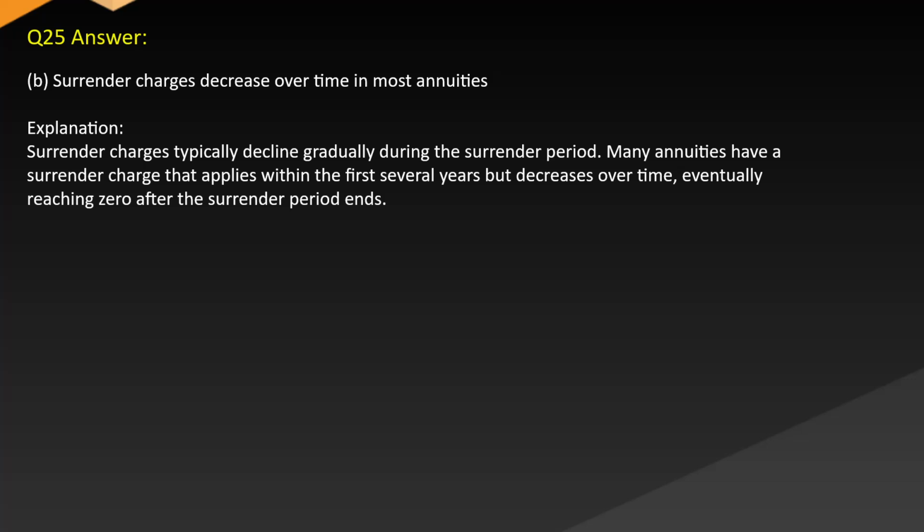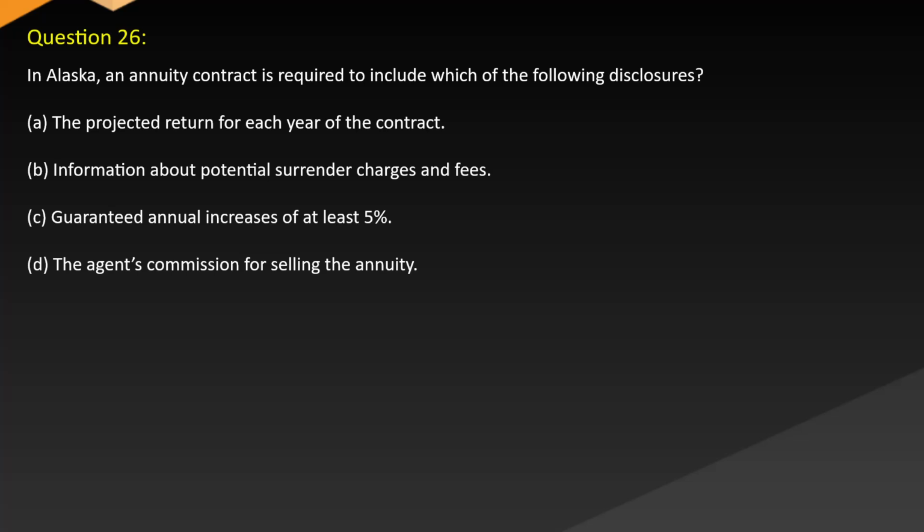Answer: B. Surrender charges decrease over time in most annuities. Explanation: surrender charges typically decline gradually during the surrender period. Many annuities have a surrender charge that applies within the first several years, but decreases over time, eventually reaching zero after the surrender period ends. Question 26. In Alaska, an annuity contract is required to include which of the following disclosures?